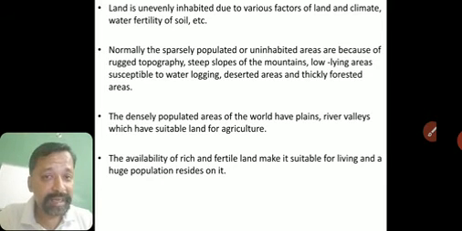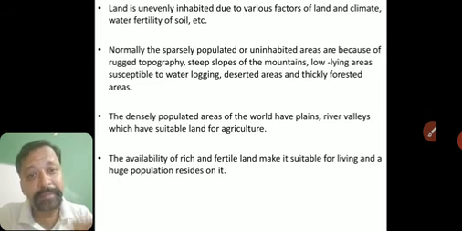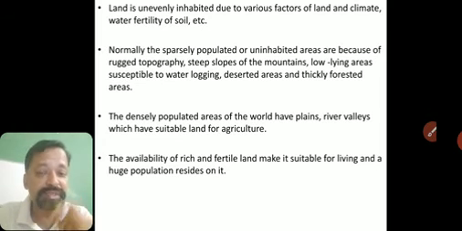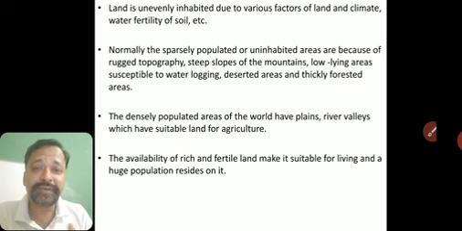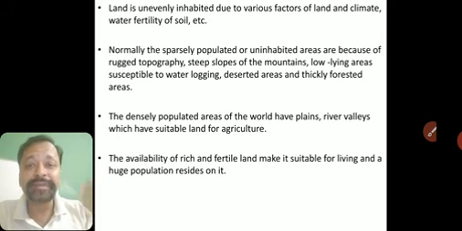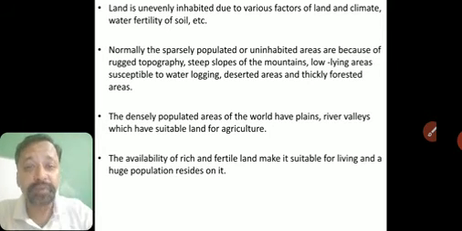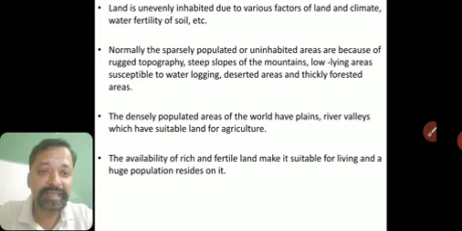Now there are certain places where you do not have very rich and fertile land. You do not have plains, you don't have river valleys, but still people are living there. Why? If you talk about Jharkhand, the land is not so fertile and the river valleys are not there, but the area is very rich in minerals. So extraction of minerals goes on there, and because of this they get job opportunities and money with which they can buy food. So people also stay in such places.